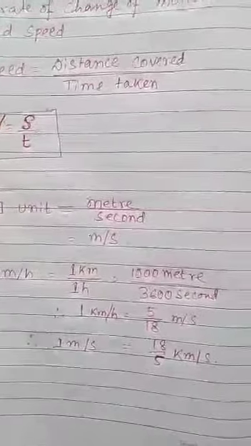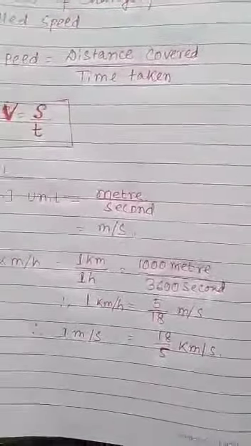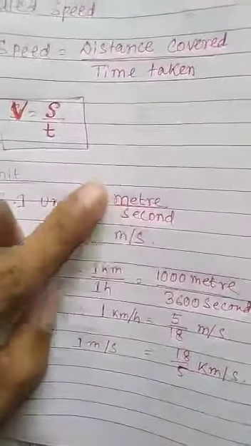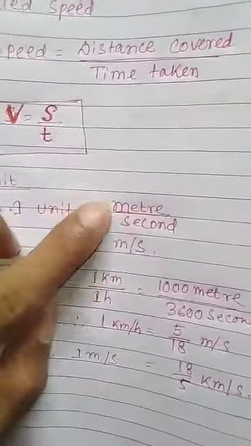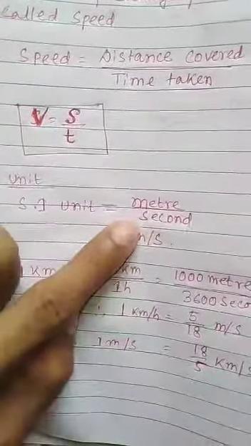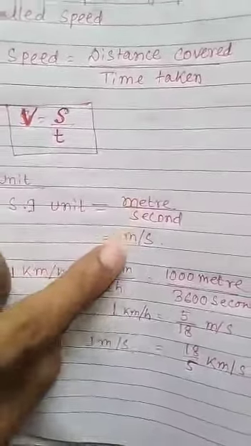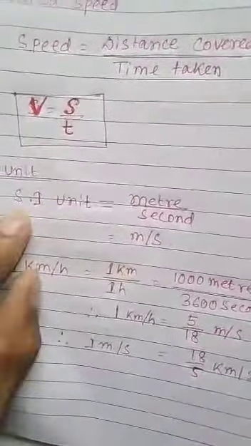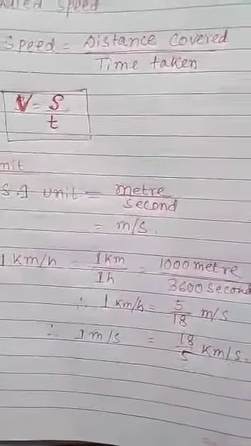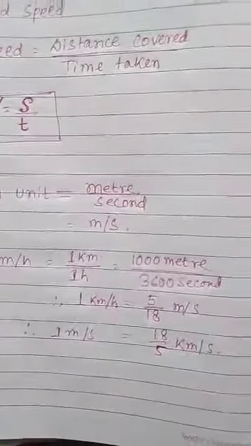What is the unit of speed? The SI unit of speed is the SI unit of distance divided by the SI unit of time. We know that the SI unit of distance is meter and the SI unit of time is second. So the SI unit of speed is meter per second. Always remember that. We can also measure speed in another unit, which is km per hour.